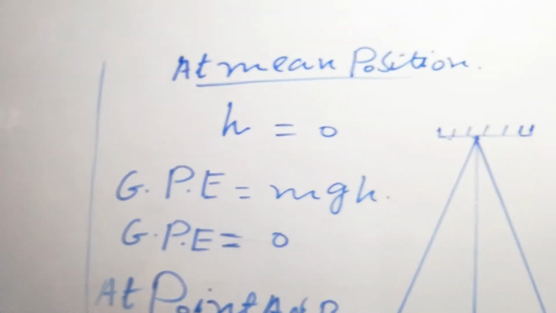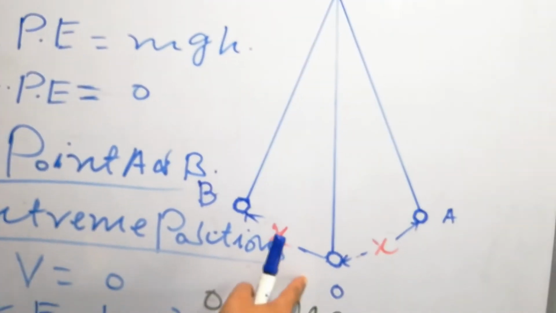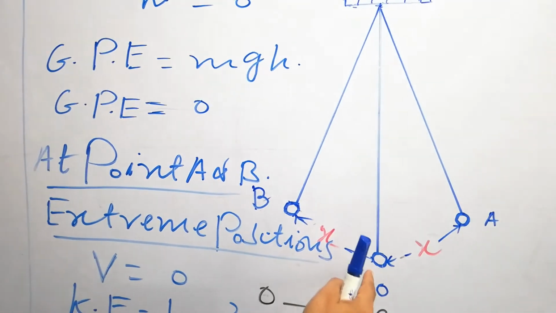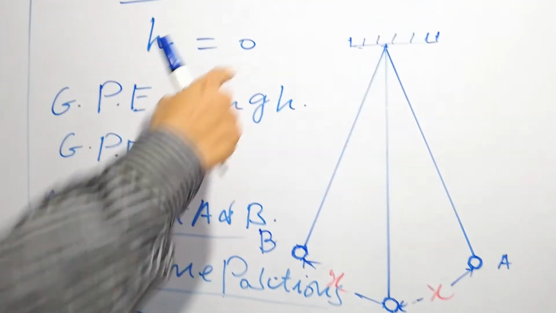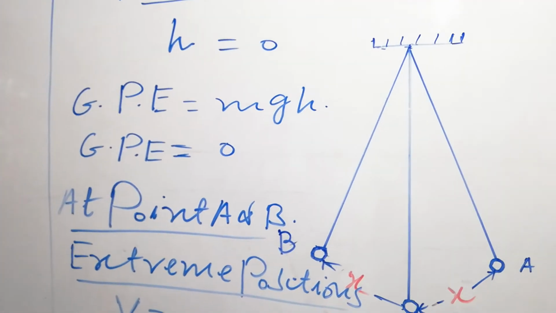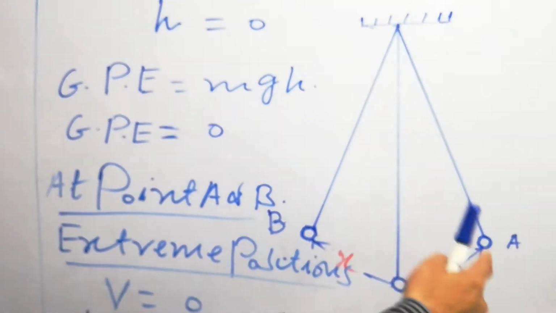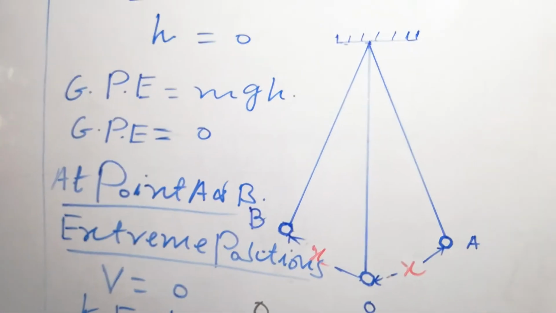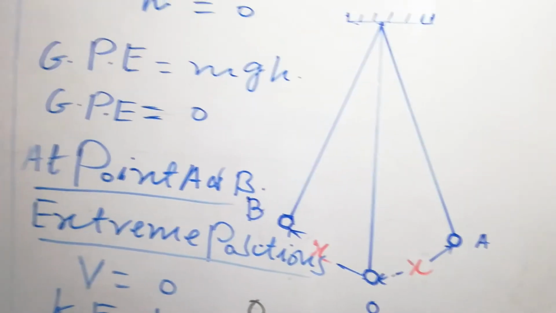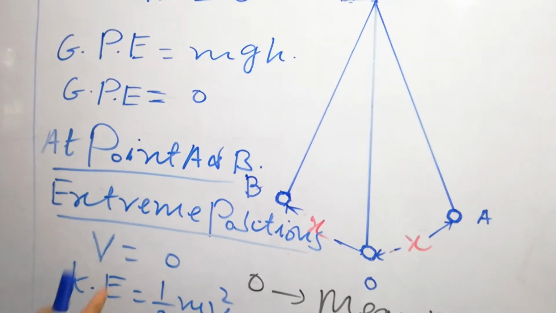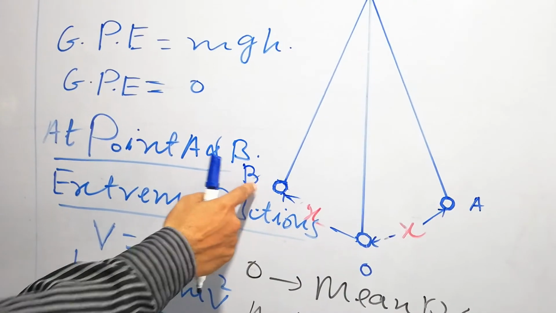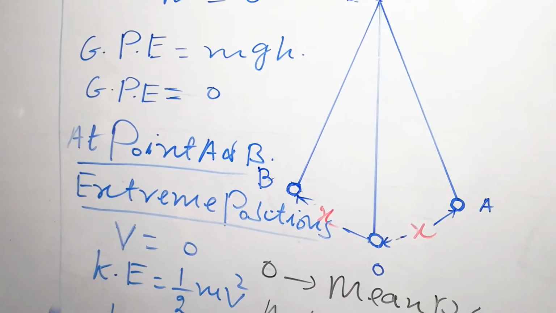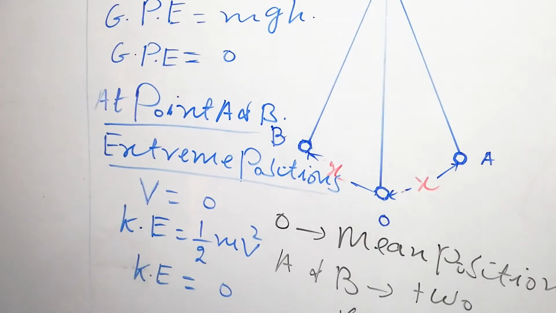And I have already discussed here, students, at point O, its gravitational potential energy is 0. Why is it 0? Because it lies very close to the ground, height is approximately equal to 0. At point A and B, these are two extreme positions. When the metallic bob goes towards A and B, it's moving against the force of gravity, so its velocity decreases. At point A and B, velocity is equal to 0, and when the velocity is 0, the kinetic energy is equal to 0.